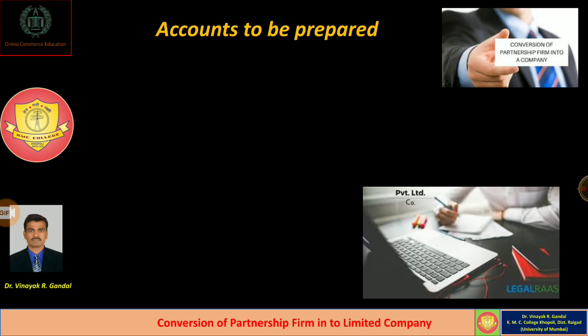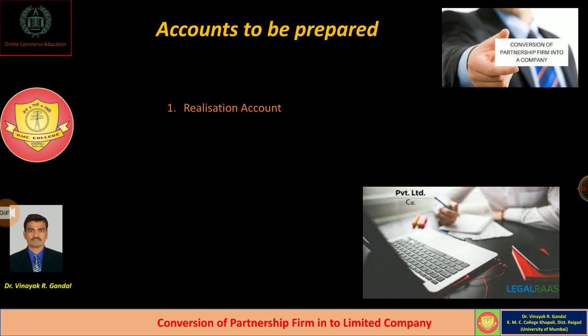So dear students, in the books of the old firm as well as the new company, we have to prepare various ledger accounts. Normally in the books of the old firm, a realization account is to be prepared to record various assets and liabilities transferred at book values.